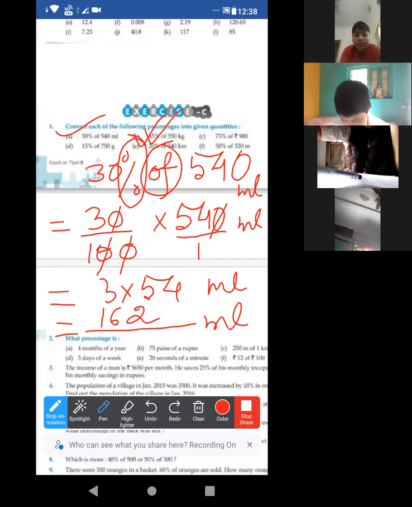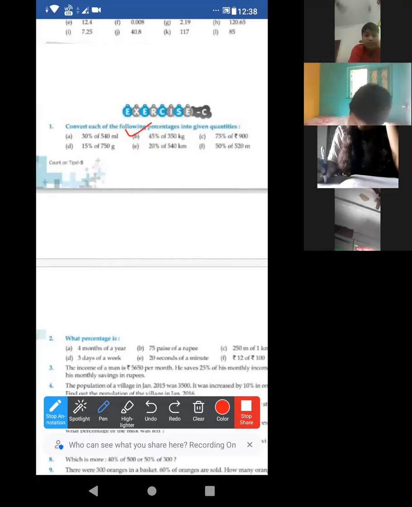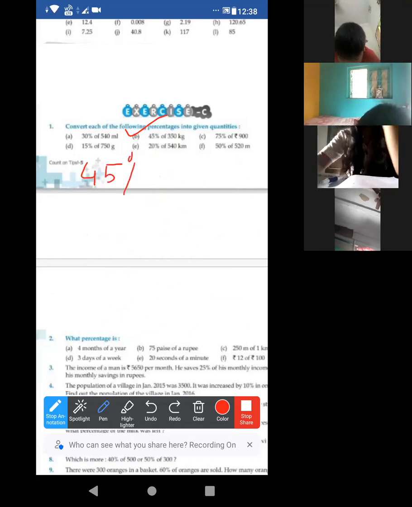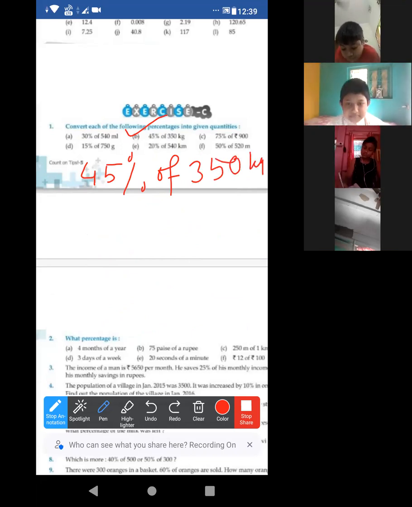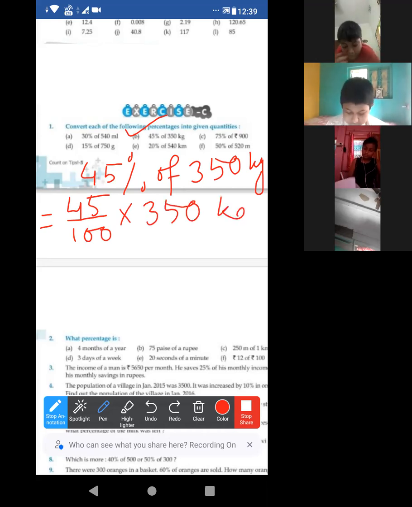Okay, good. Number B, it is given 45% of 350 kilogram. That means 45 by 100 into 350 kilogram.